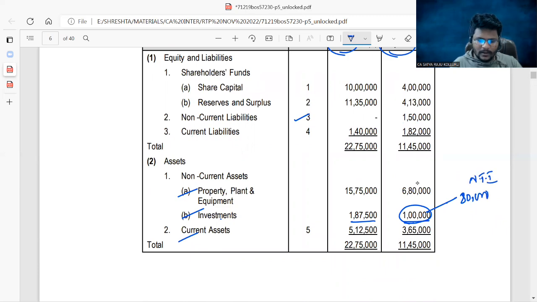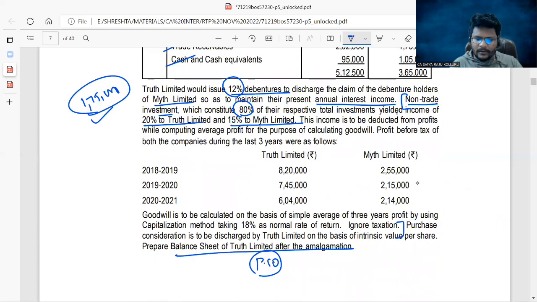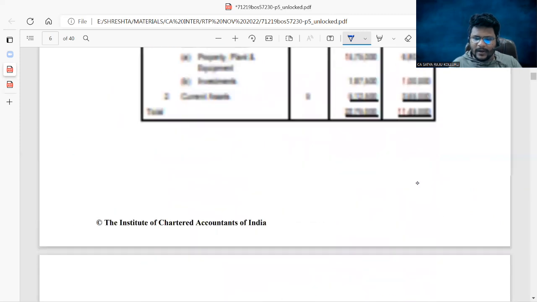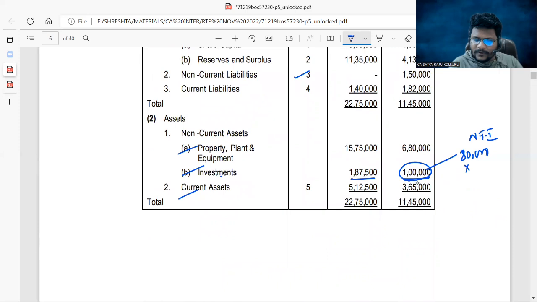Am I right? Let me continue with what is given here. Non-trade investment yielded 20% to Truth and 15% to Myth. If it is Myth, they yielded 15%. That is 80,000 into 15%, 12,000.